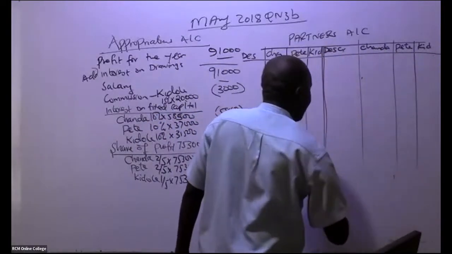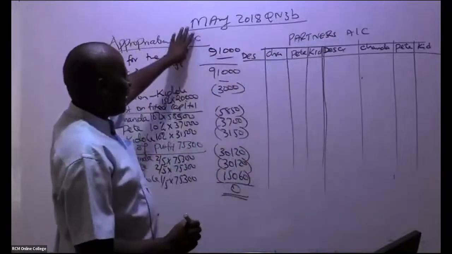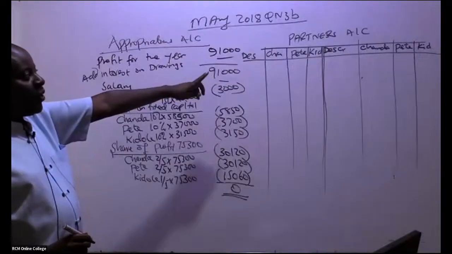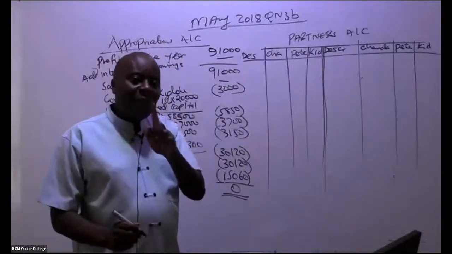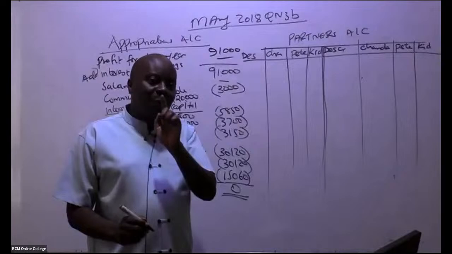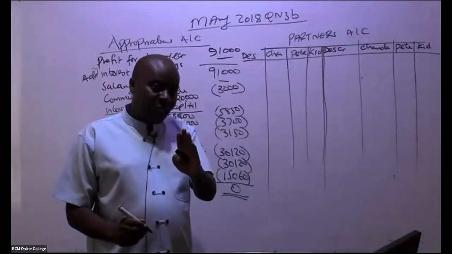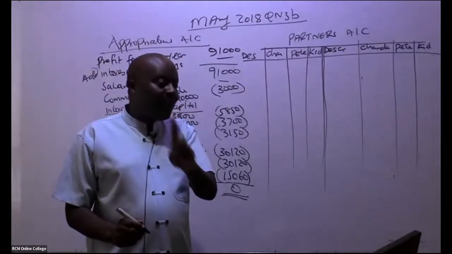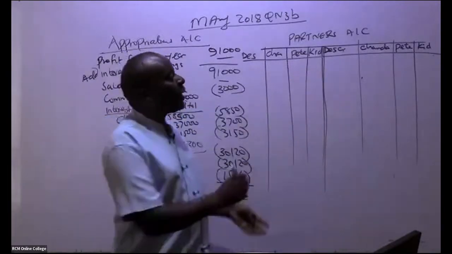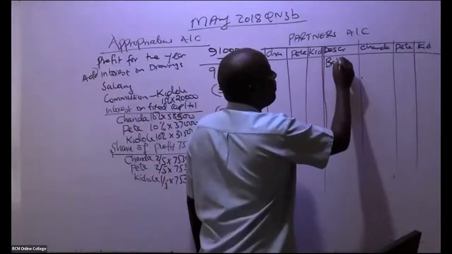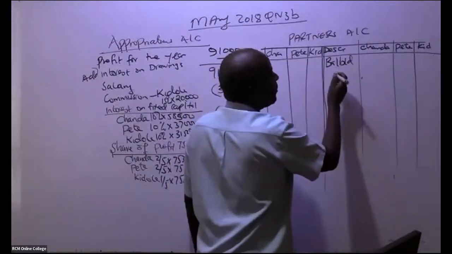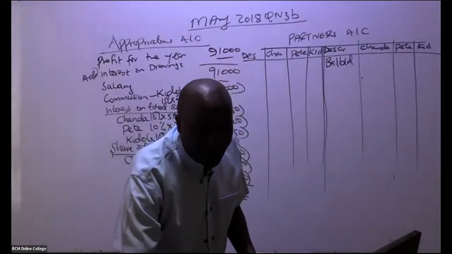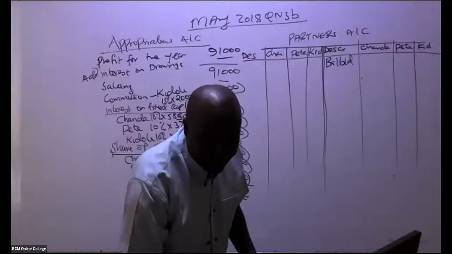So free marks now they are starting from here. Remember, no mark will be given to you for this, but now free marks are starting from here. Remember, partners, whenever they have capital with us, the capital will be on credit side. So if you go to their trial balance and you see they have capital on the credit, you just bring it here. So we start with balance brought down. Are you able to see they are fixed capital?